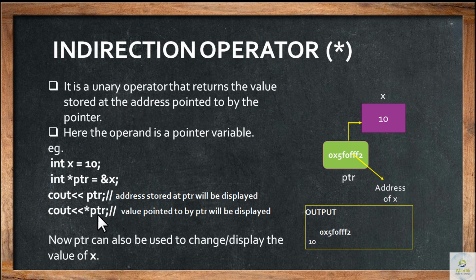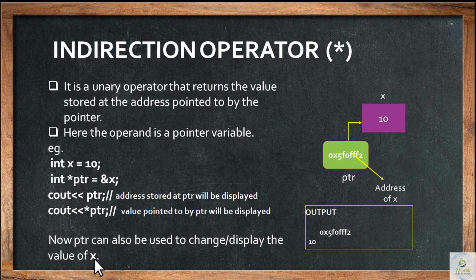Now what is the value stored at the address held in ptr? The address is 0x5FO0FF2, and the value stored at this particular address is 10. That is, the x value will be returned, which equals 10. That's the functionality of the indirection operator. It returns the value stored at the address the pointer holds. So now ptr can also be used to change and display the value of x.